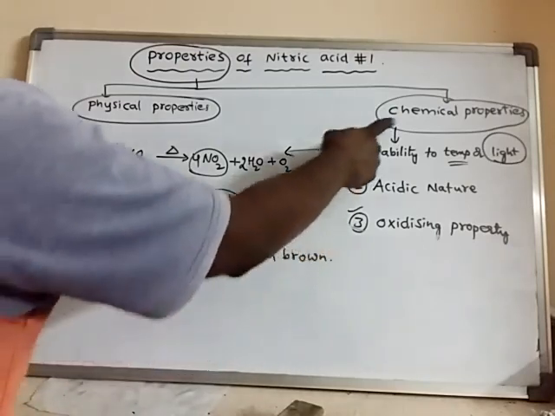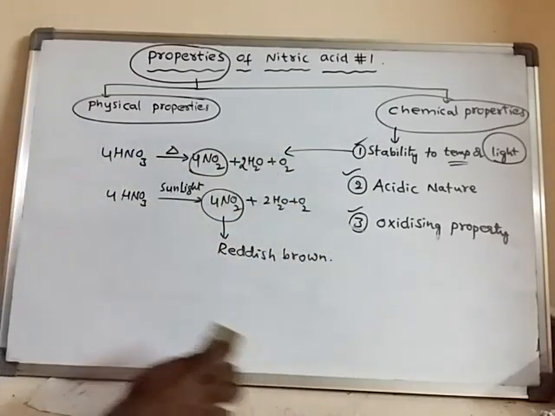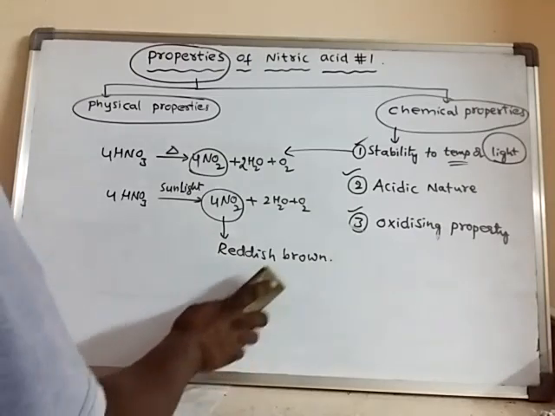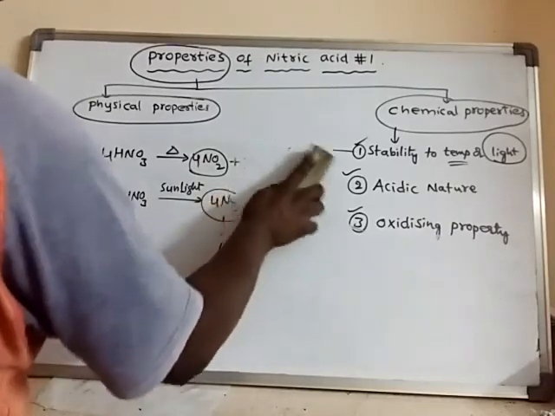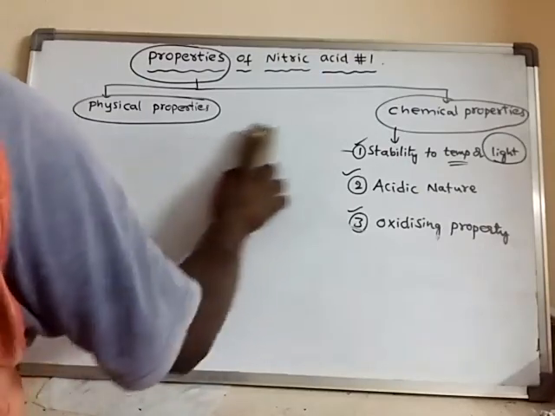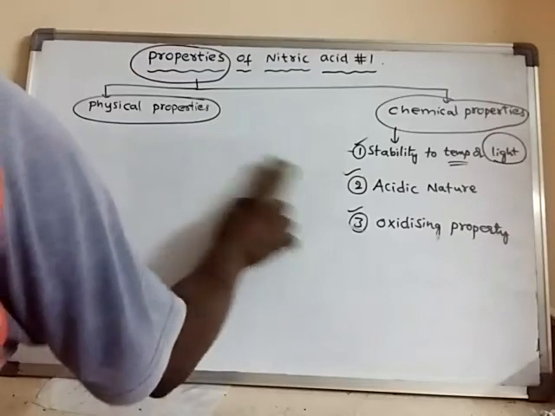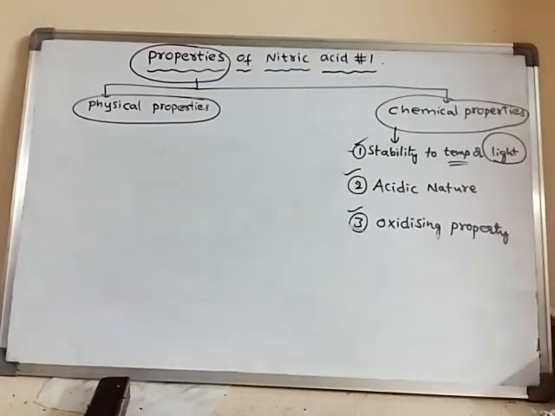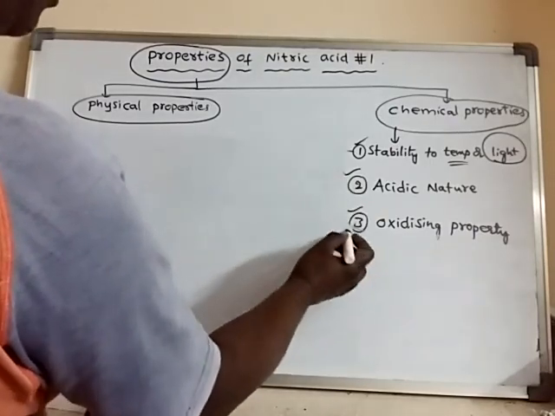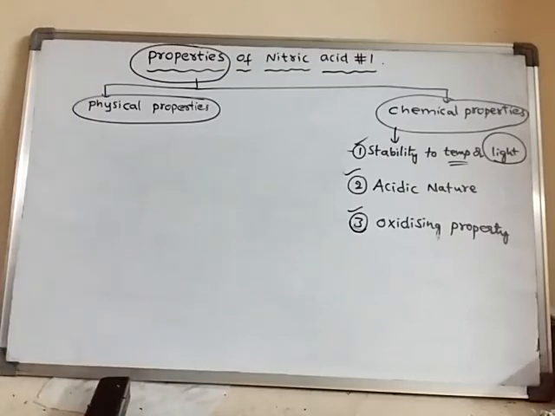Next chemical property is acidic nature. We will learn about the acidic nature and oxidizing nature in the next video.